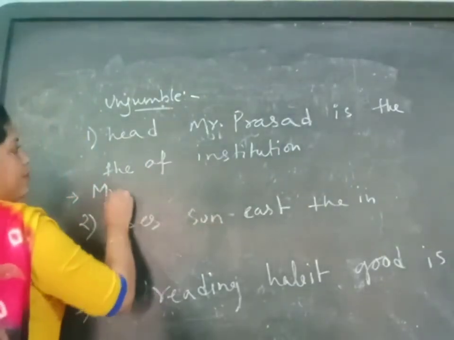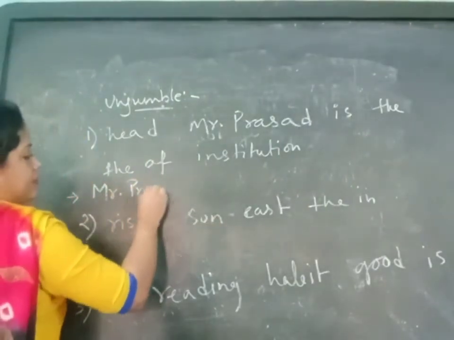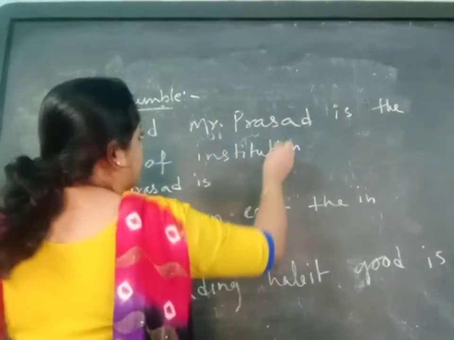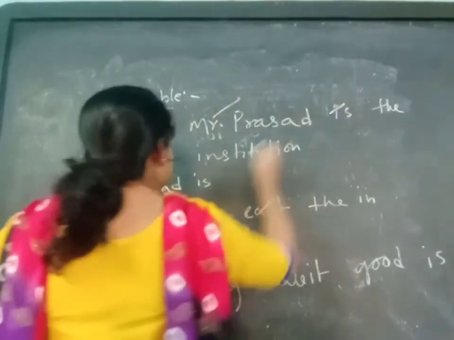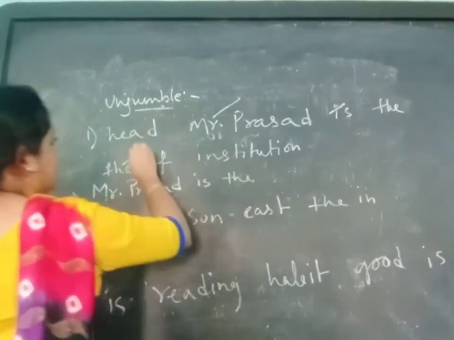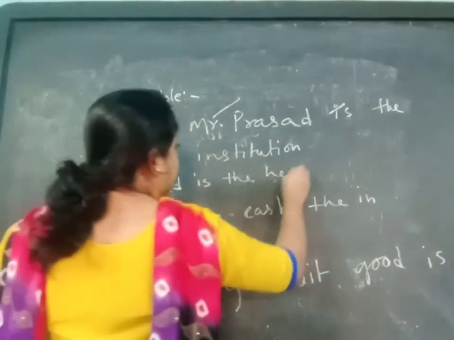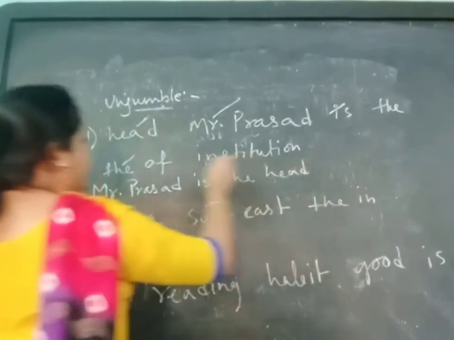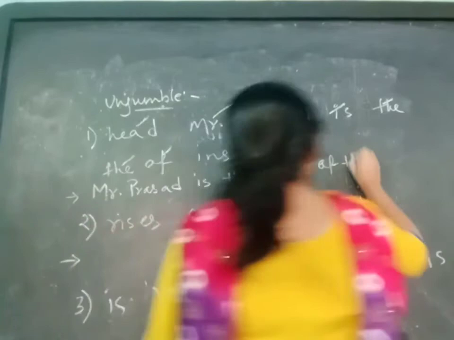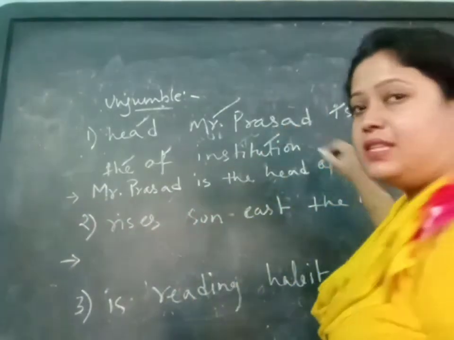Okay, so Mr. Prasad is the head of the institution.